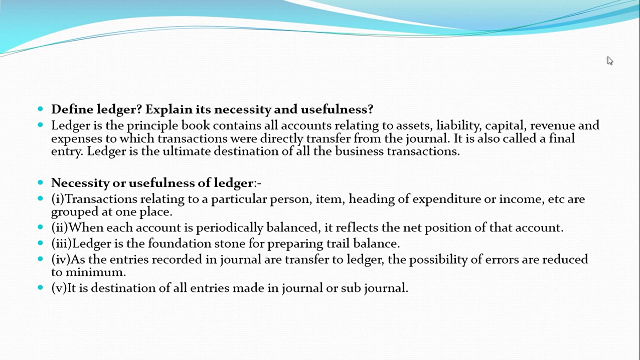Now, the necessity or usefulness of the ledger. Transactions related to a particular person, item, heading of expenditure or income, etc., are grouped at one place. When each account is periodically balanced, it reflects the net position of that account. Ledger is the foundation stone for preparing the trial balance. As the entries recorded in the journal are transferred to ledger, the possibility of errors is reduced to a minimum. It is a destination of all entries made in journal or subjournal.